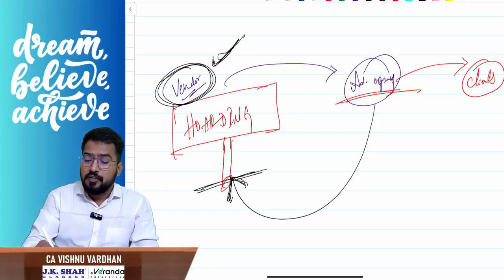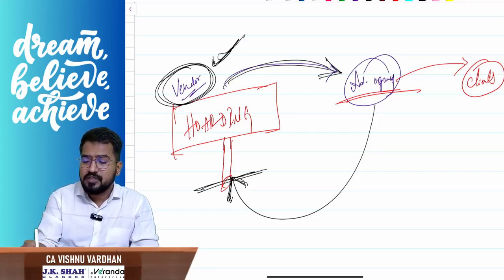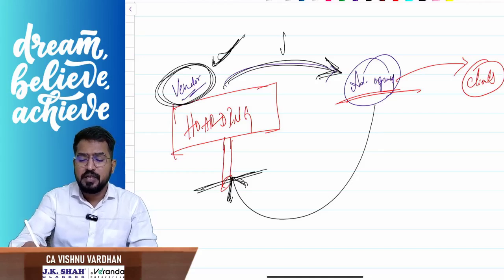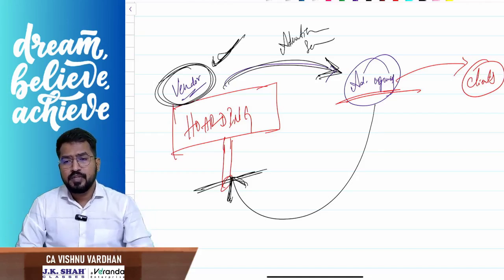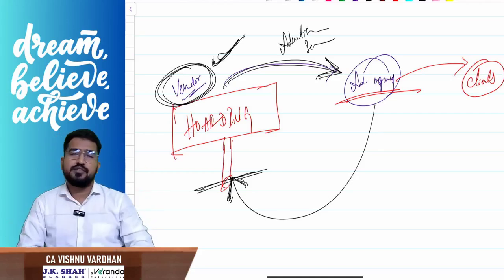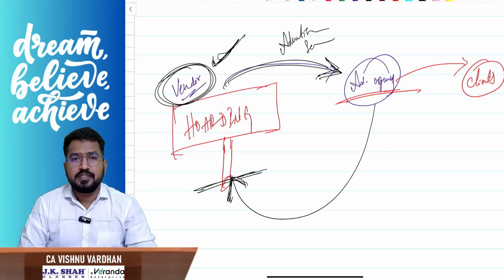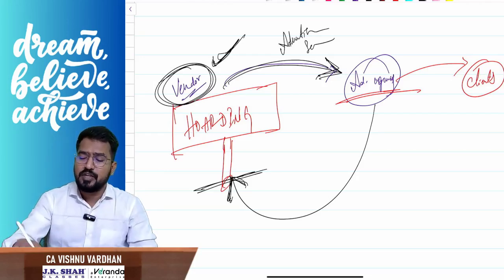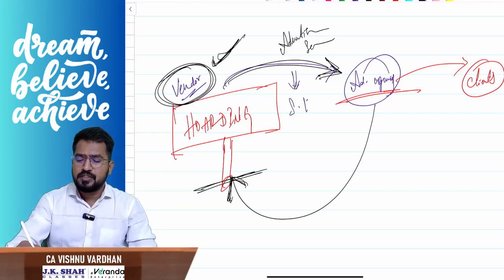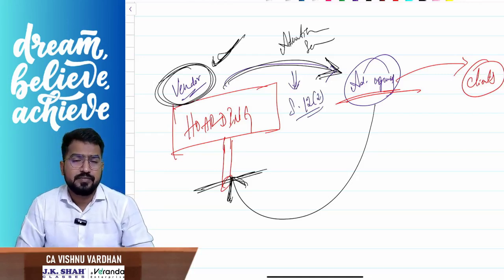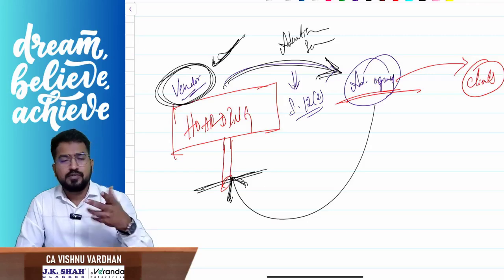That means what services is the vendor providing to this advertising agency? He is providing advertising services only, nothing other than that. The hoarding owner is providing advertising services to the advertising agency. Then what will be the place of supply? How do you determine the place of supply? Section 12 subsection 2, the general rule of the IGST Act. Okay, this is one possibility.